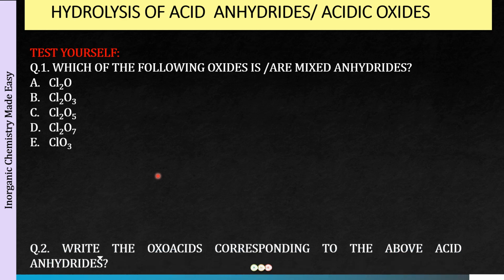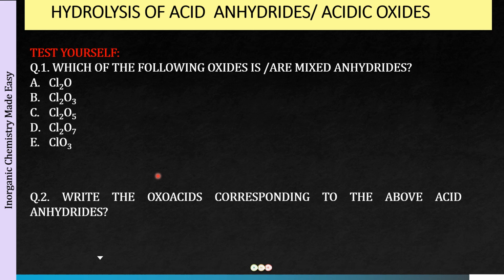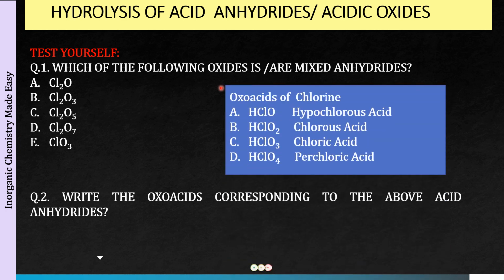Okay. Now, the next question is, you have to write down the oxo acid corresponding to the above acid anhydrides. For all 5 of them, you have to tell me which oxo acid will be formed. And just to help you, this is the list of the oxo acids of chlorine that we have. HClO is hypochlorous acid, HClO2 is chlorous acid, HClO3 is chloric acid, and HClO4 is perchloric acid. How you can remember the names very easily is what I've already taught in my Inorganic Made Easy playlist, the oxo acids of halogens. So you can watch that also.